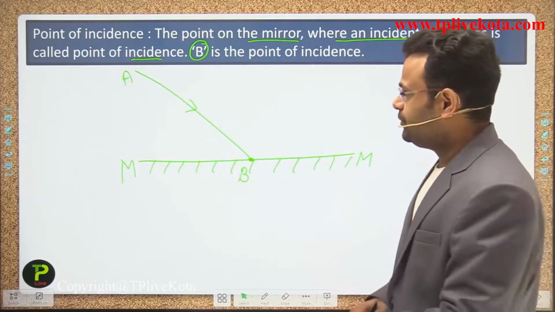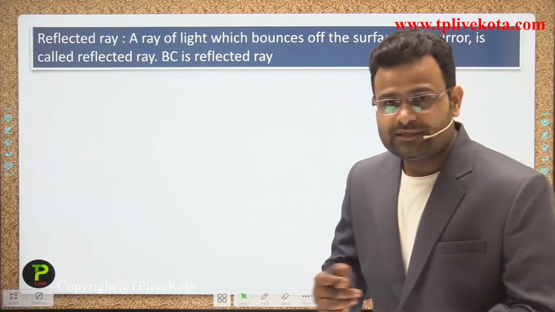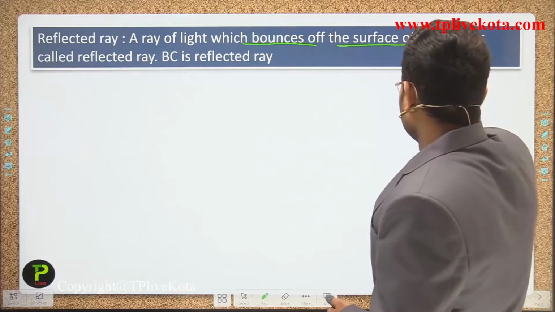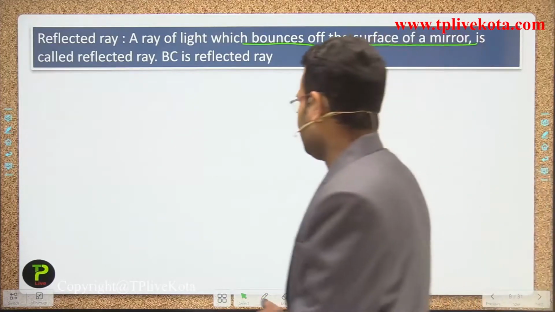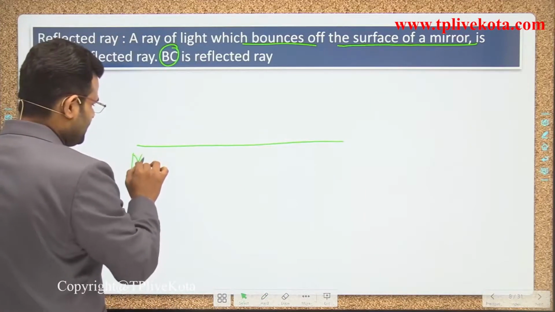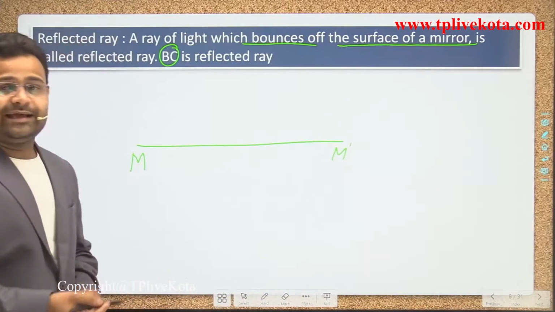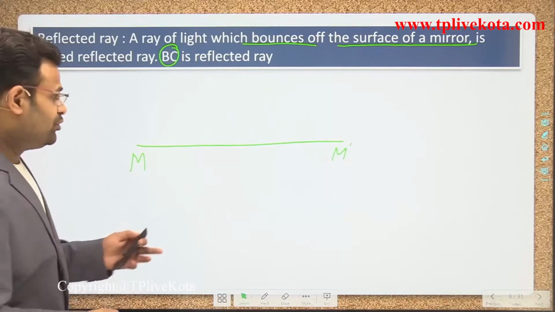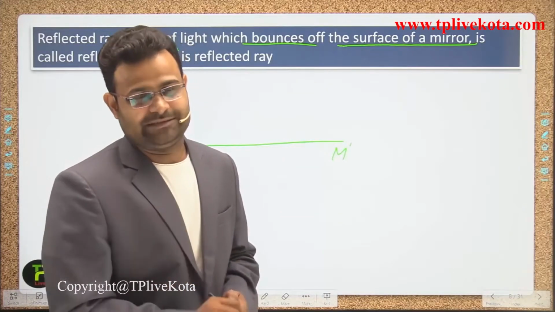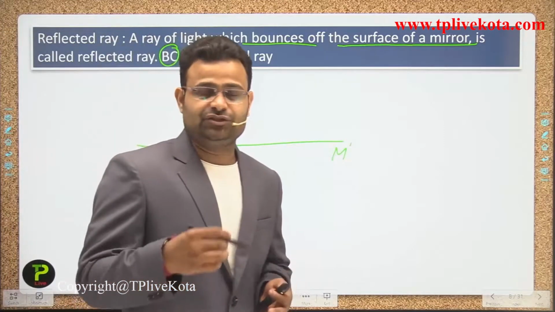Now we move to the next point, the reflected ray. What do you mean by the reflected ray? A ray of light which bounces off the surface of a mirror is called the reflected ray, and the name of that reflected ray is BC, guys. So we draw the diagram again. M M dash is the mirror. Why do we draw it again and again, guys? Because whenever you practice drawing a diagram by hand, once you complete your practice, you won't get it wrong.